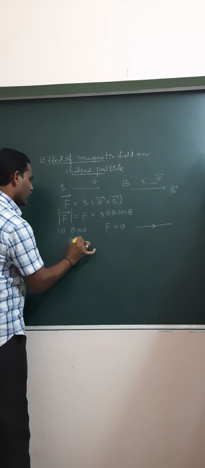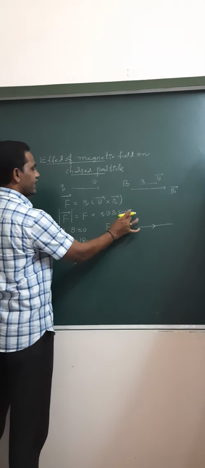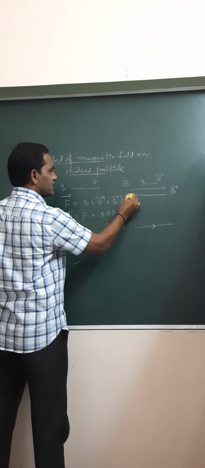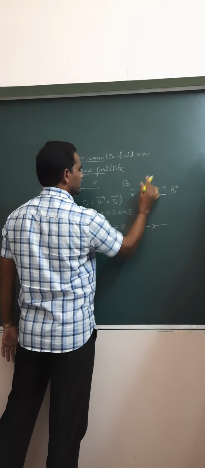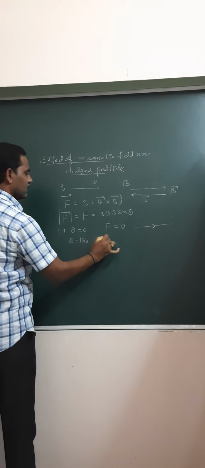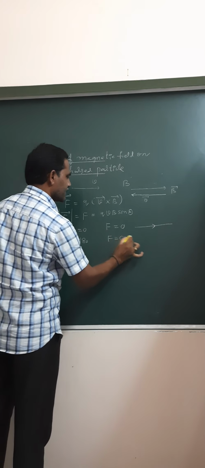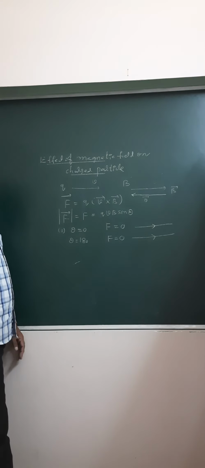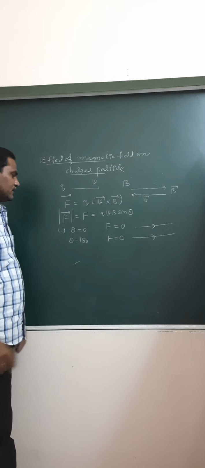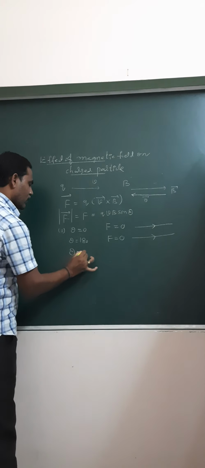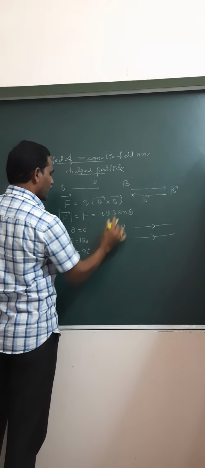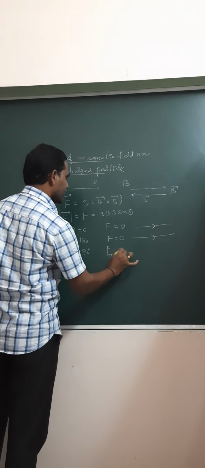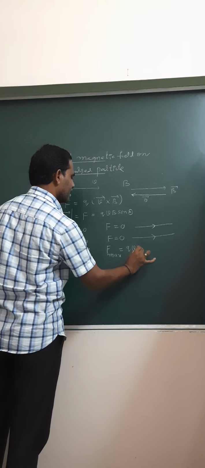When theta is equal to 180 degrees, what happens? Sine 180 is 0. That means when the particle is moving opposite to the field, then also F equals 0. In this case also, there is no deviation. The particle is moving along a straight path. When theta is equal to 90 degrees, sine 90 equals 1, then the particle experiences the maximum force. F maximum is equal to qvB.